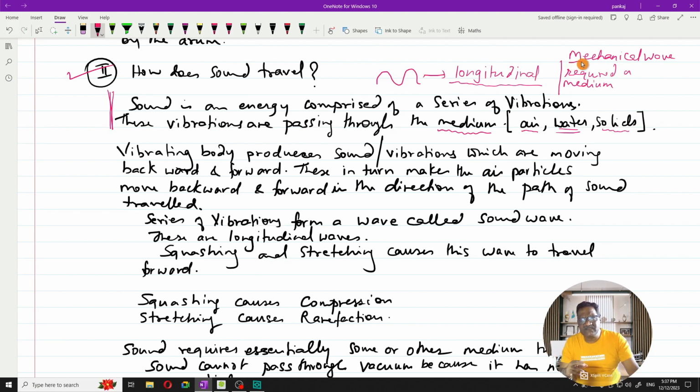And this is the reason. The sun is a very huge body, and there's a lot of explosion taking place in the sun. We are able to see what is happening in the sun, or we can at least see that the sun is every day coming into the sky and setting. We can see the sun, but somehow we cannot hear any sound from the sun. Why can we not hear any sound from the sun?